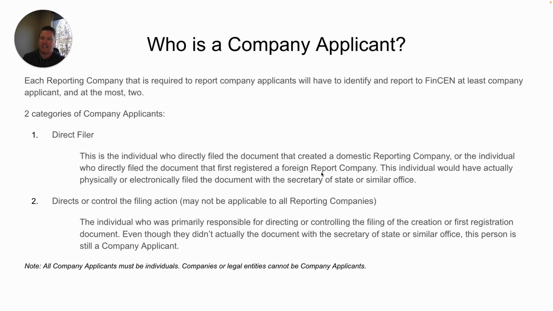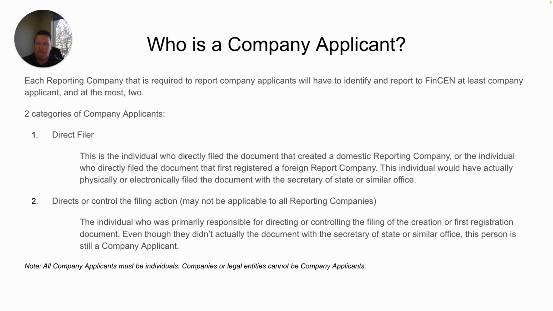Again, if a company was formed outside of the United States of America and it was registered to do business in a certain state, the person that actually filed that document for that foreign reporting company to be registered to do business in that particular state needs to be included. Or again, the person who filed the document that created a domestic reporting company.